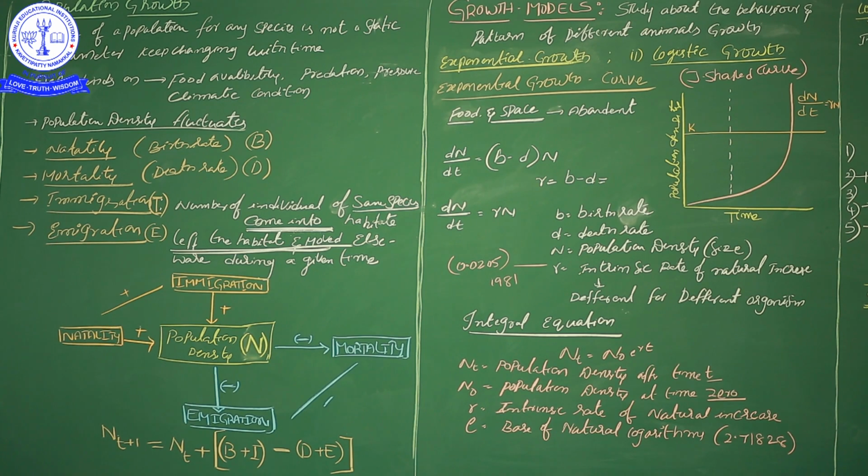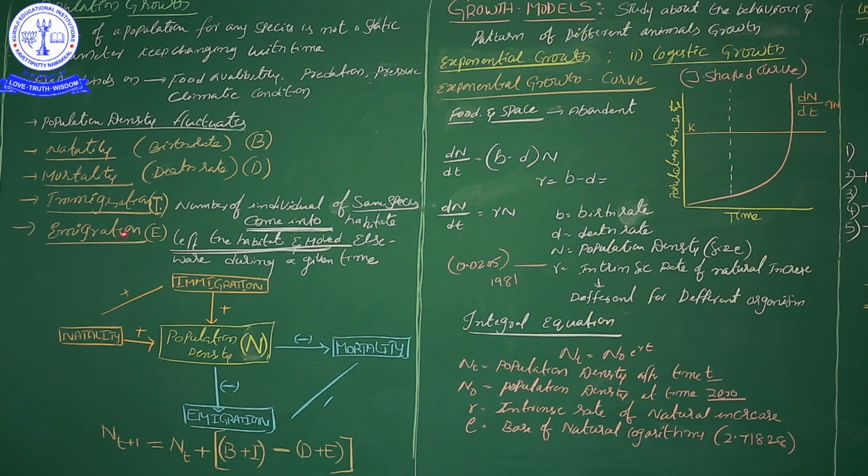And now emigration, E. In emigration, from a group of organisms, some organisms leave that habitat and reach some other place. Now the population density of the first group is affected by this emigration.